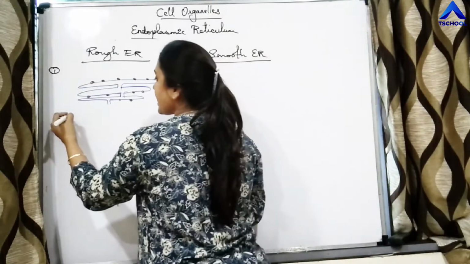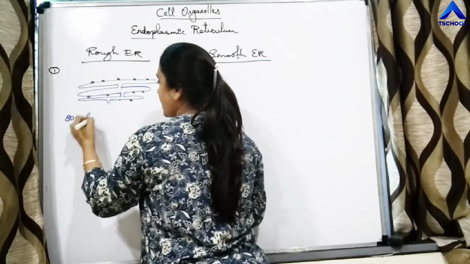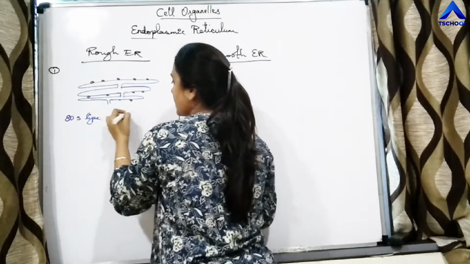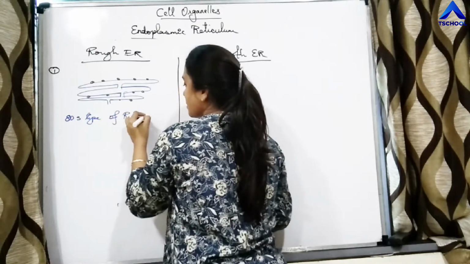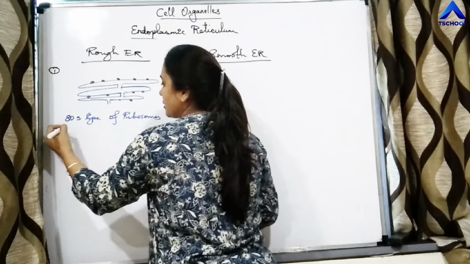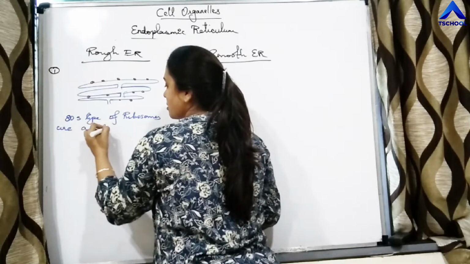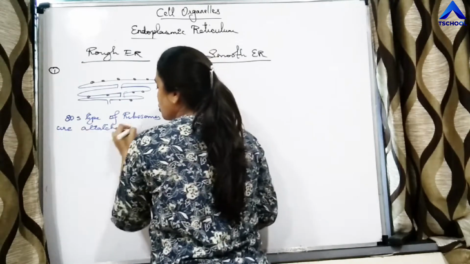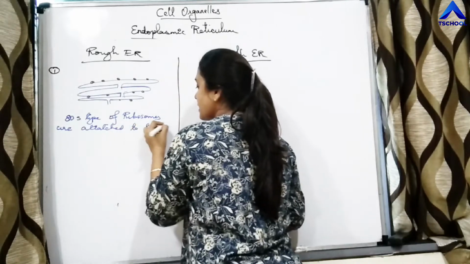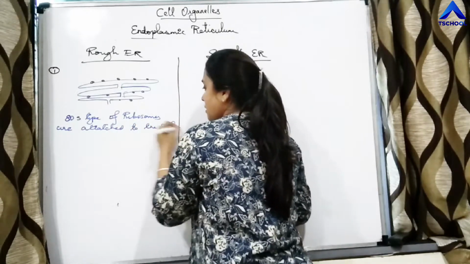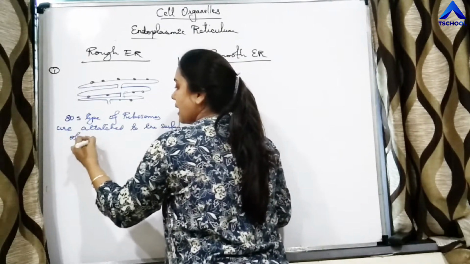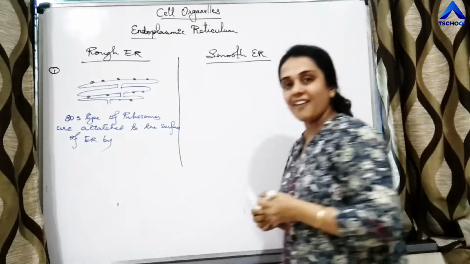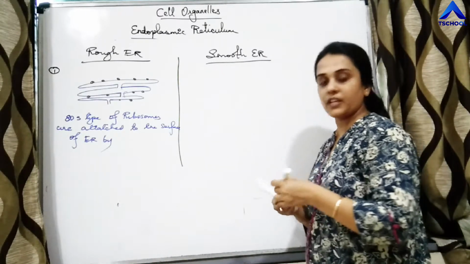So 80S type of ribosomes are attached to the surface of ER. How is it attached to the surface of ER?